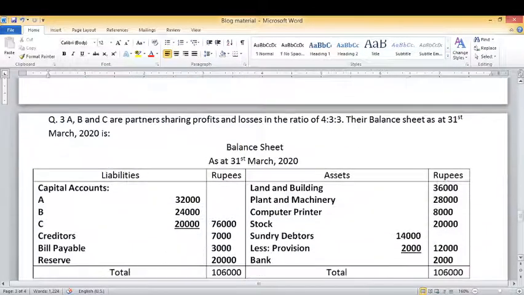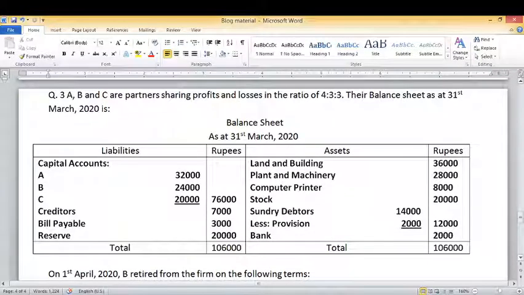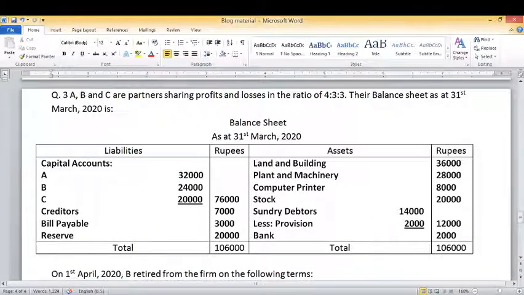Now look at another question. Question number 3. Here you can see three partners are there, namely A, B and C. Their old ratio is given 4:3:3. Now look at the balance sheet.